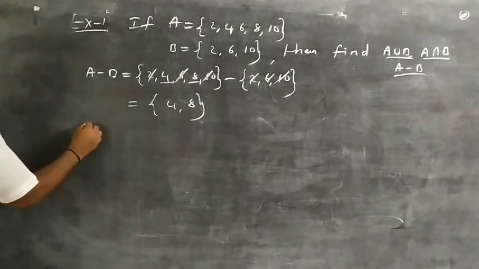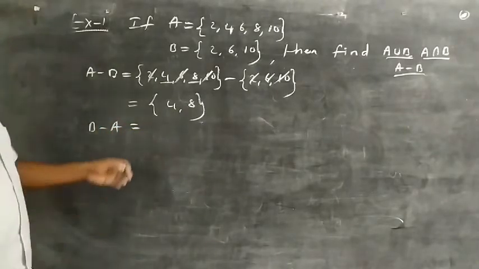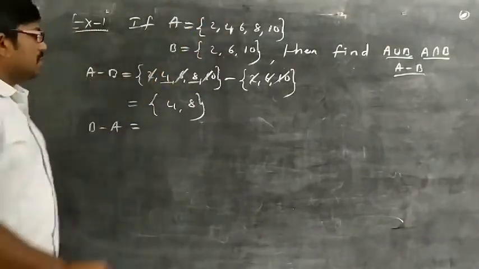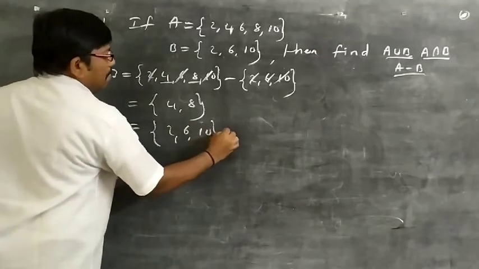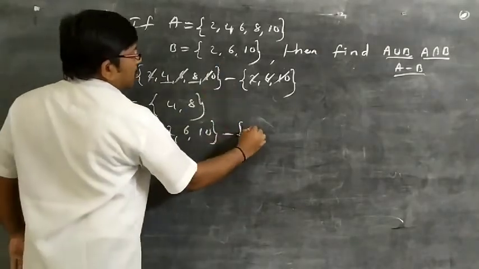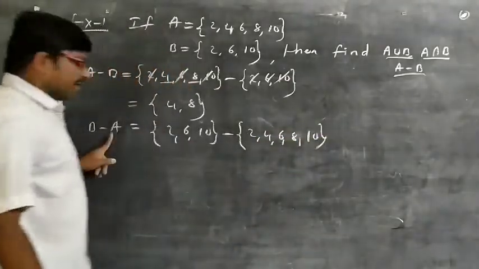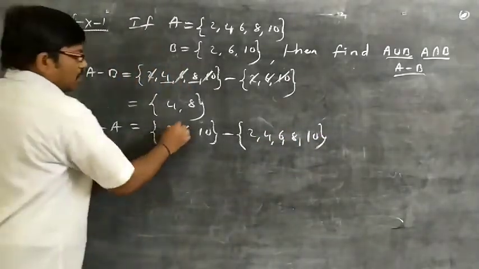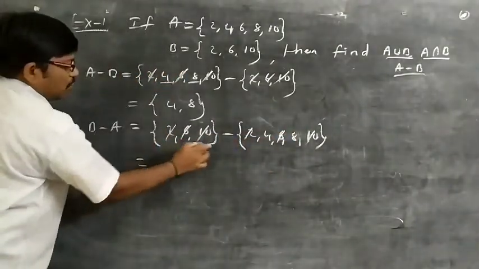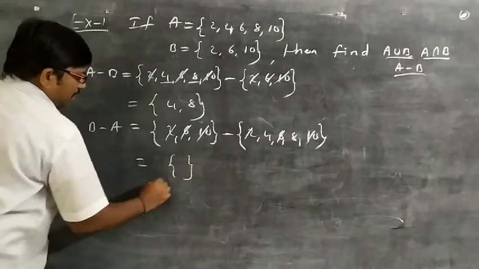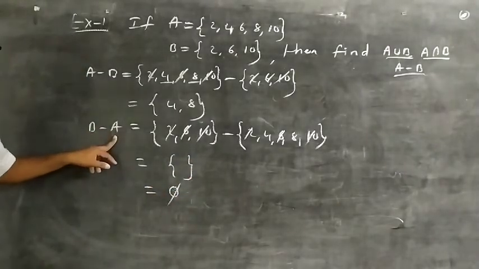So what about B minus A? First write B: {2, 6, 10} minus A: {2, 4, 6, 8, 10}. Now subtract A from B. 2, 6, 10 cancel with 2, 6, 10, so there are no elements left. That is a null set. B minus A was already discussed in the last part.